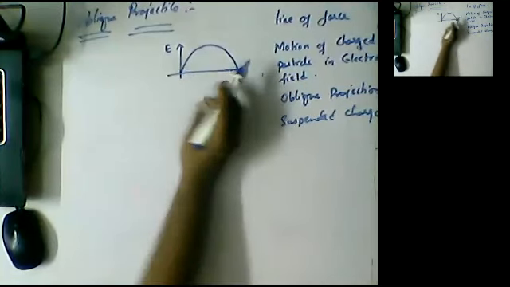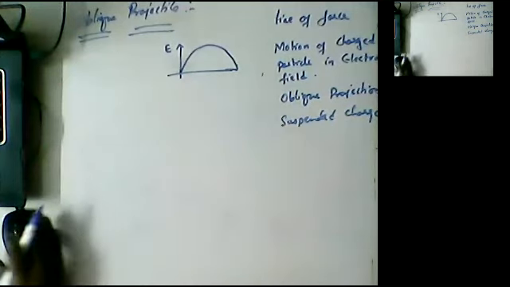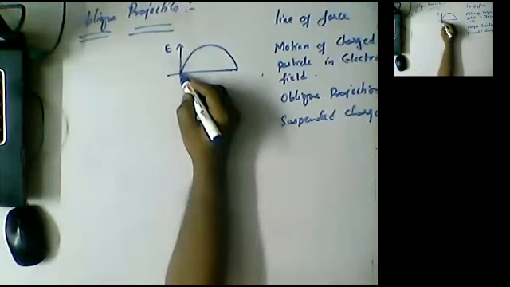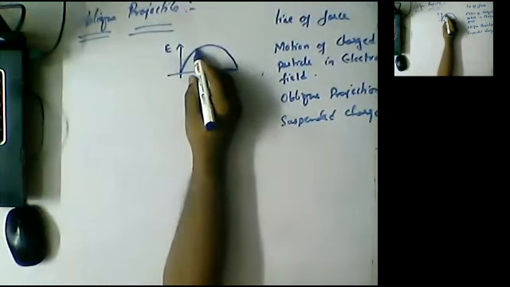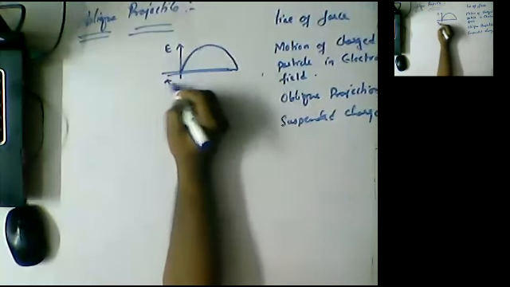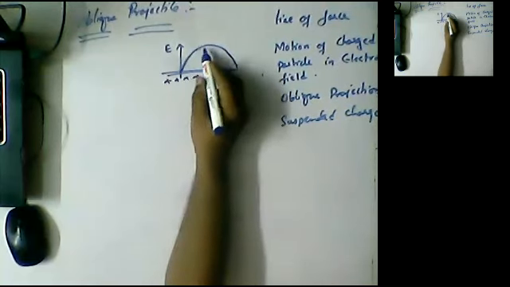There we discussed either a ball or bullet, but here we are discussing a charged particle. Now the electron is moving. As the electron is moving upwards, it will experience a force towards down. Think that this is a positive charge and the electron is projected.